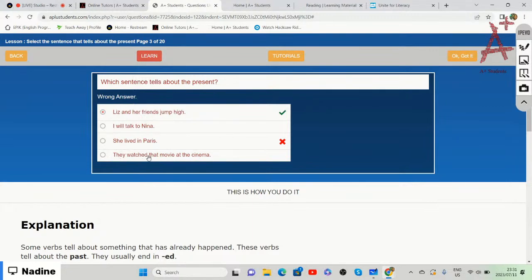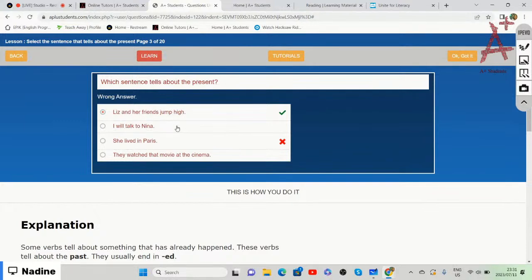They watched that movie at the cinema is also the past because the word ends with ed. And then the second one is I will talk to Nina. So the word will in front of the verb tells us that it will still happen in the future. So our correct answer is Liz and her friends jump high, because it's something that they are doing now.